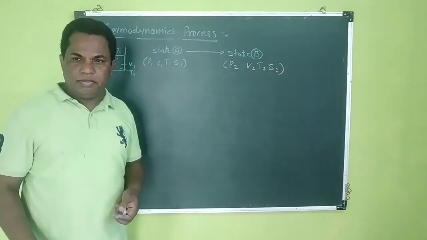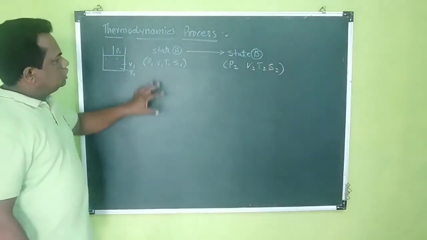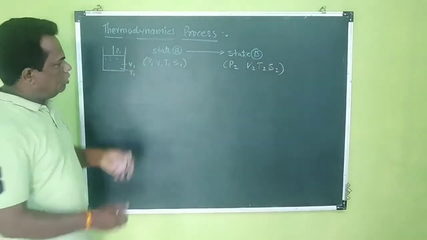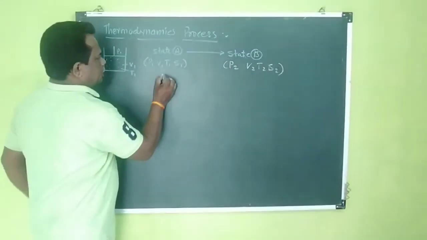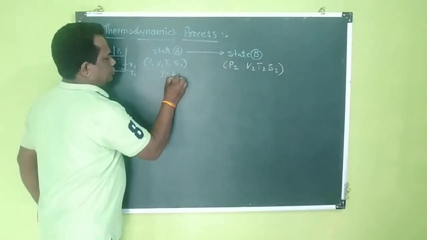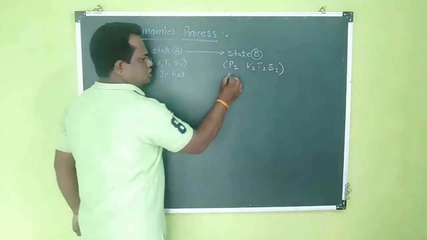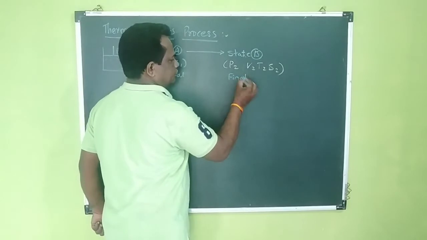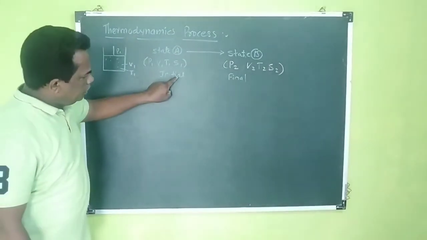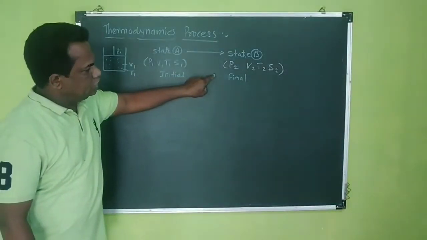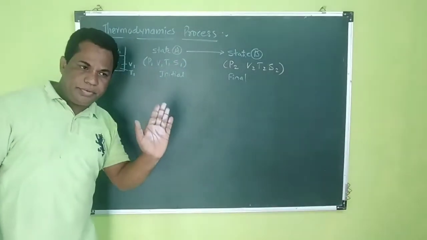What do we mean by thermodynamic process? If a system changes from one state to another, we may suppose this is the initial state and this is the final state. Then each and every point in this is very, very slow.